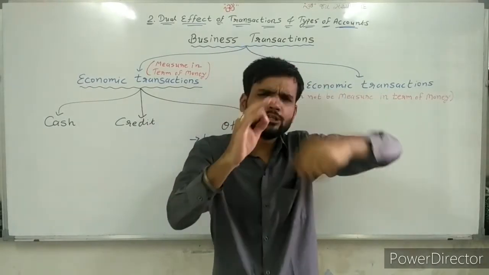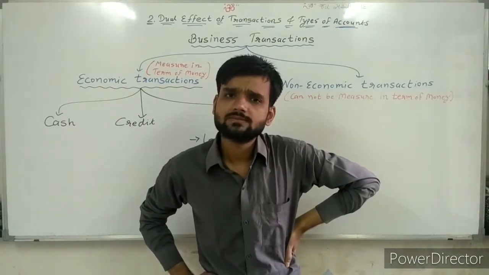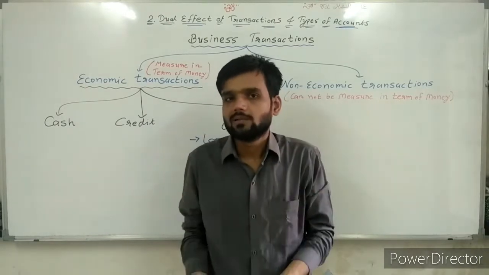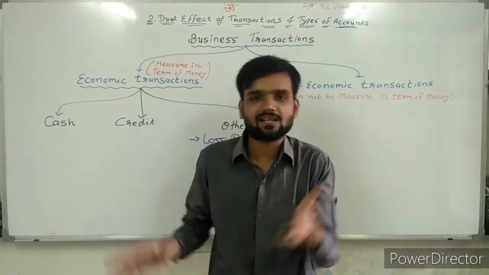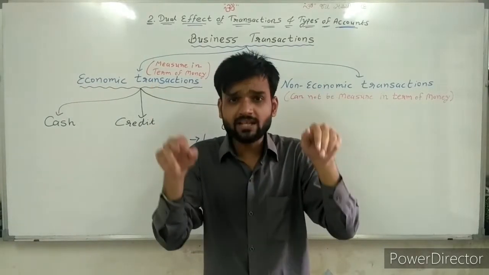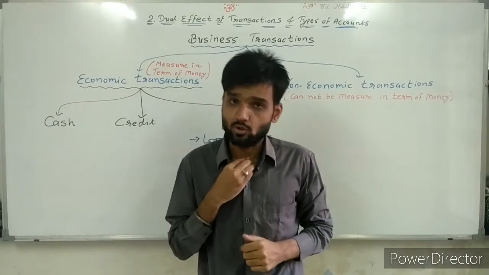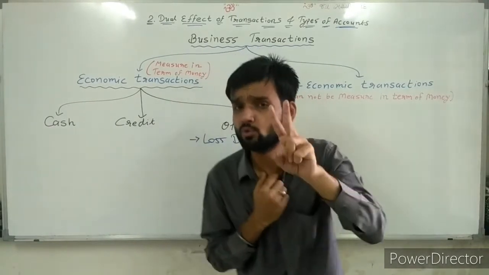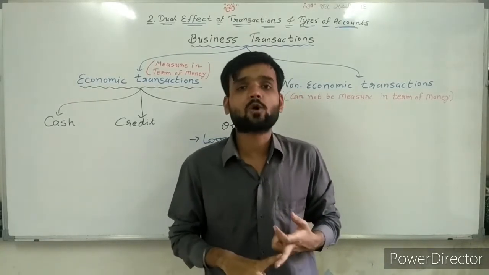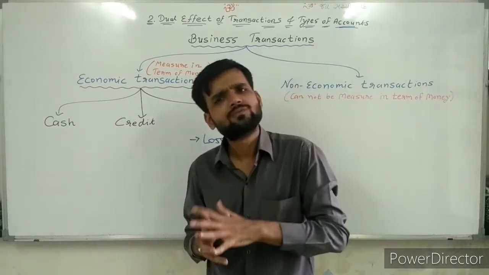Suppose I tell you: 5,000 rupees goods purchased in cash. Sir, simple. It is given as cash, so it is a cash transaction. By reading the transaction, we can know it's cash. Going ahead, a second example: 5,000 rupees goods purchased from Ram in cash.